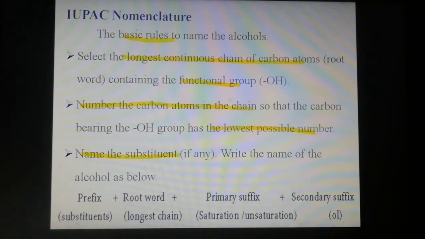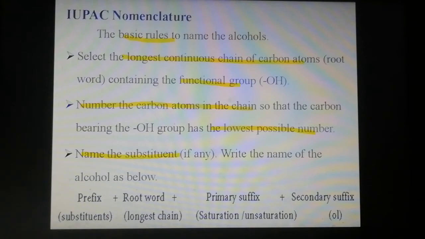First the prefix, then the root word, then the primary suffix, and last the secondary suffix. The secondary suffix mentions the type of functional group. Suppose it is the hydroxyl functional group, add 'ol' as the secondary suffix.